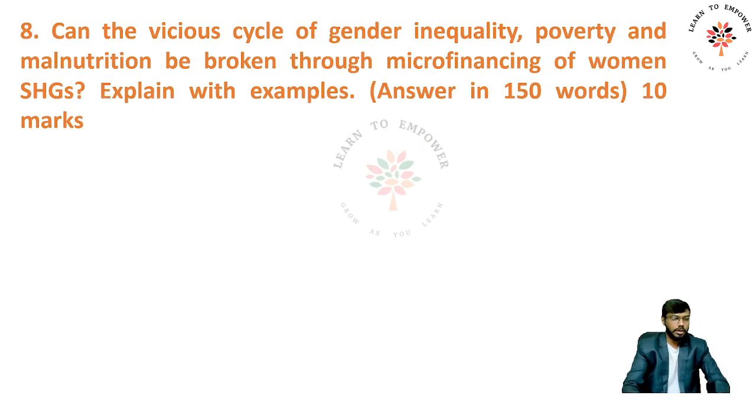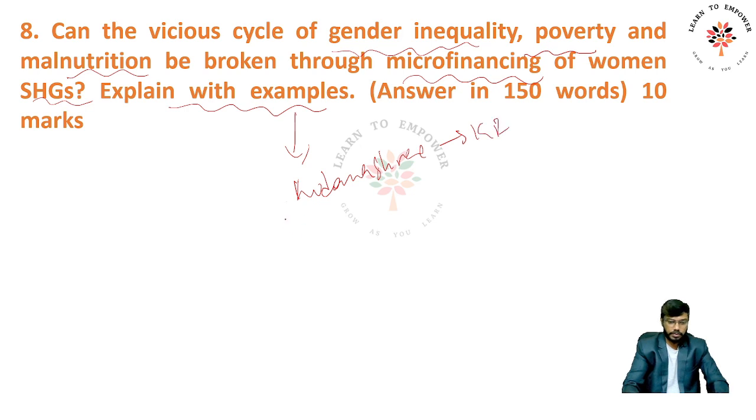Now, can the vicious cycle of gender inequality, poverty and malnutrition be broken through the microfinancing of women's SHGs, self-help groups? SHGs means self-help groups. Explain with examples. I'll cite the examples first. One, there is the Kudumbashree program of Kerala.